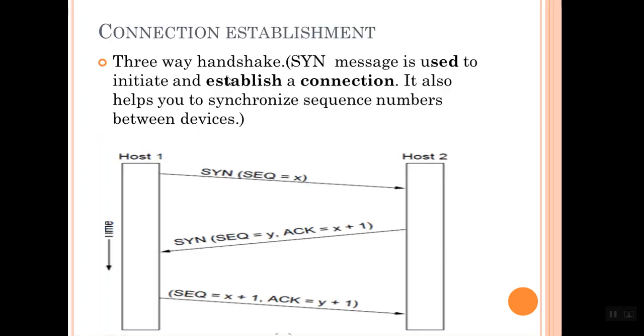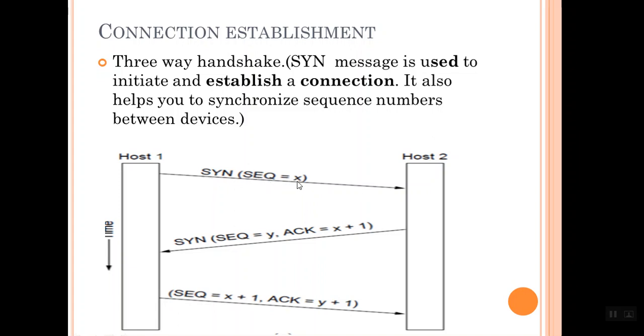Then connection establishment. We know that a connection must be established before transferring data. The connection establishment process is called a three-way handshake, and a SYN message is used to initiate and establish a connection. So host 1 is trying to establish a connection with host 2. Host 2 must execute a listen primitive to accept this connection. So initially host 2 will be executing a listen primitive, and host 1 will execute a connect primitive by sending a SYN message with a sequence number X.